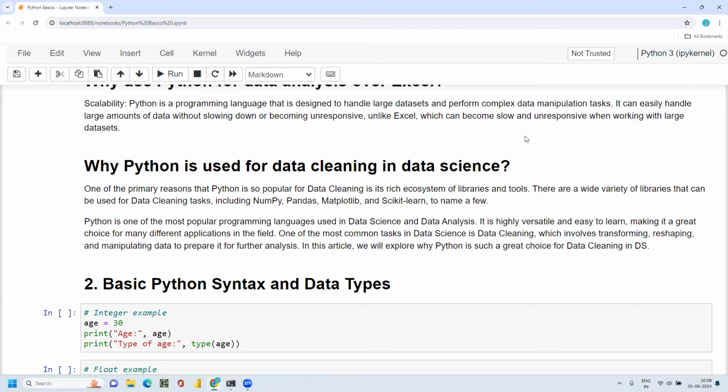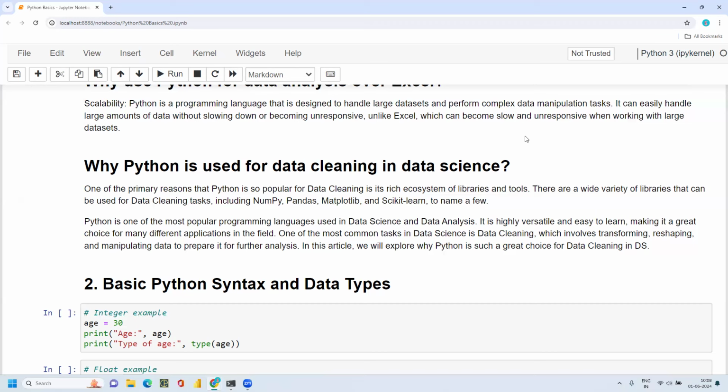We can import these libraries as per our requirement and perform operations using them. That is what has made Python so popular for data science.